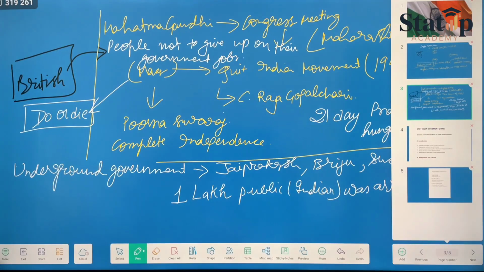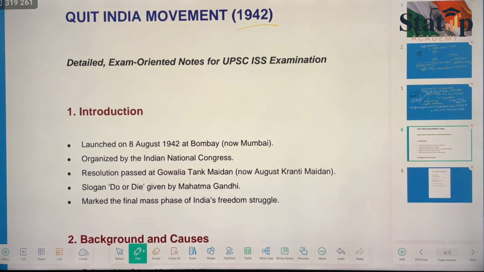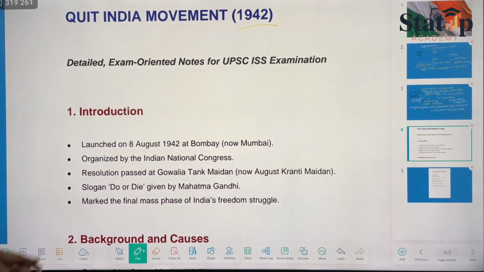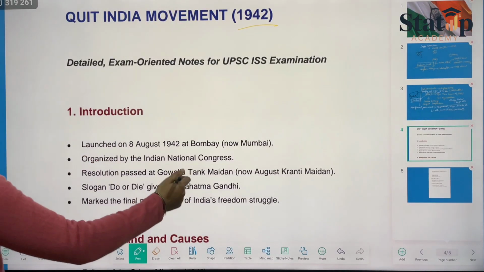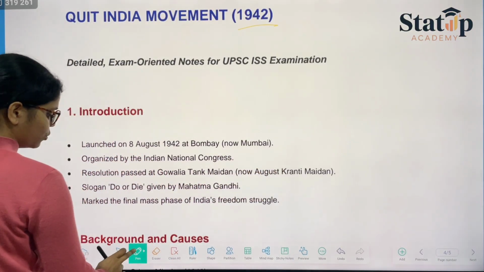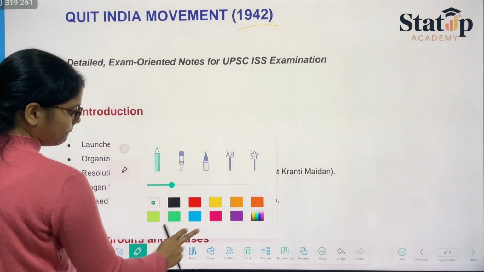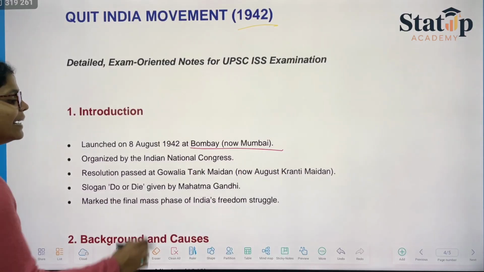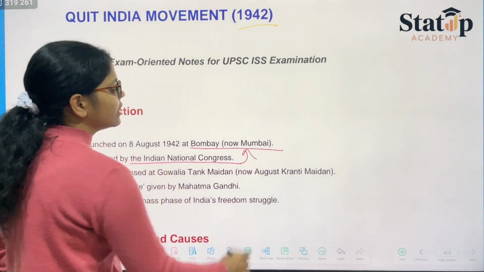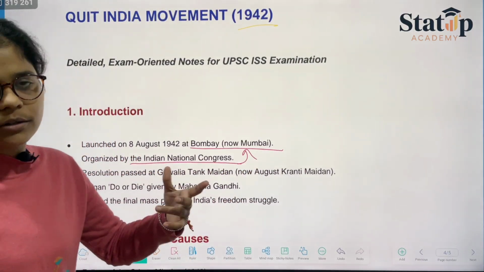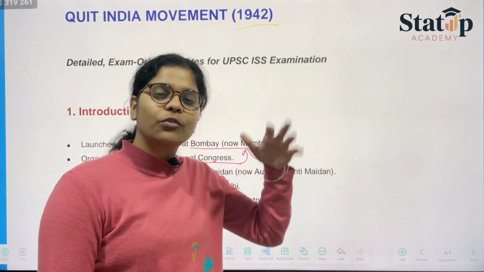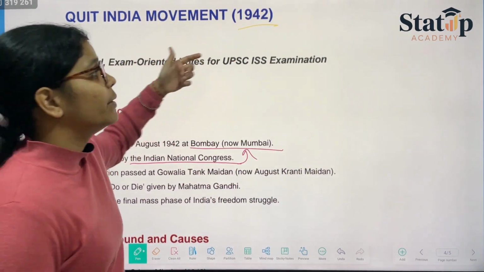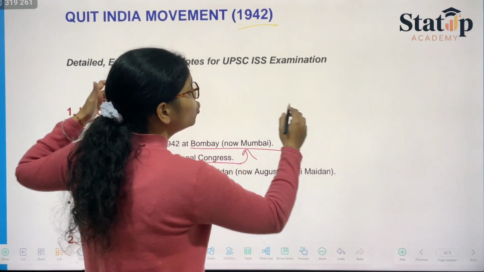So coming on to the detailed notes, let's study what they have to tell us. They are basically saying that the launch place was Mumbai, as I've just told you, and it was organized by the Indian National Congress, because it was there that they decided that we shall move on with the Quit India movement, the do or die situation.